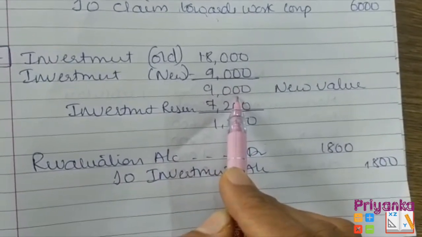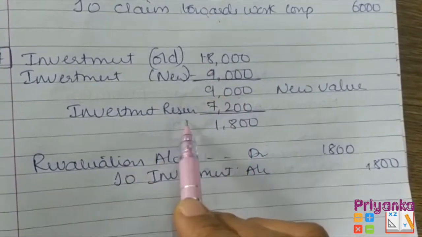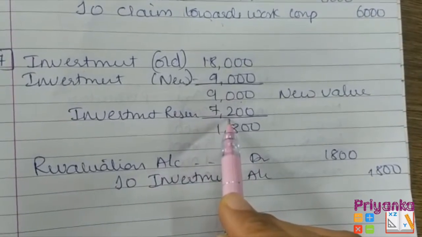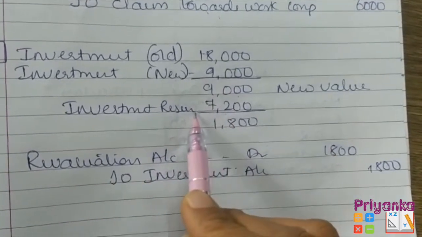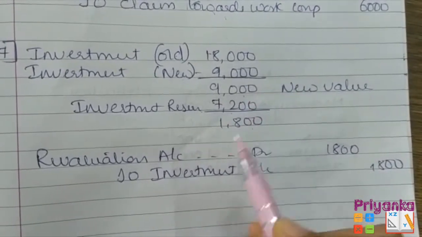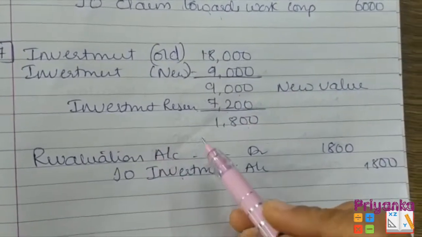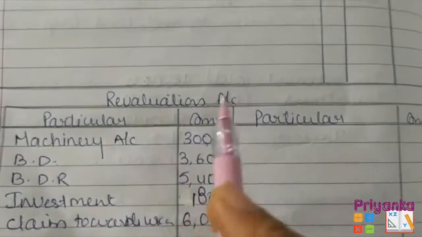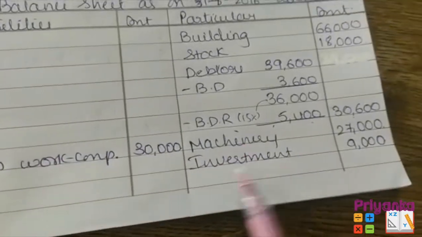Here the balance remains 9,000 for the investment, whereas in the liability side investment reserve is shown 7,200. So reserve is comparatively less as compared to the new value. So the difference of this 1,800 we have to show in the revaluation account, that investment is reduced by 1,800. So the value will be written in the revaluation account, investment 1,800 and the investment new value which is 9,000.